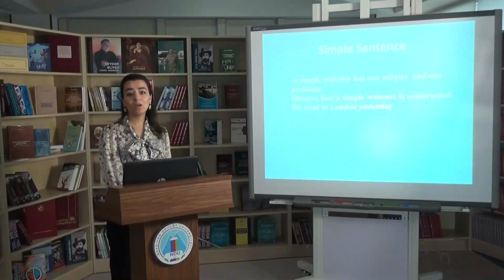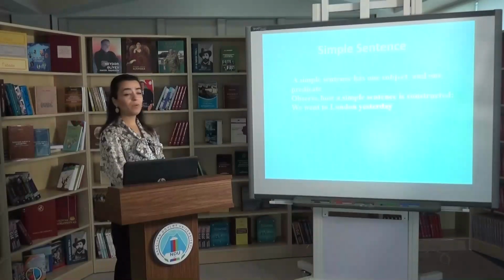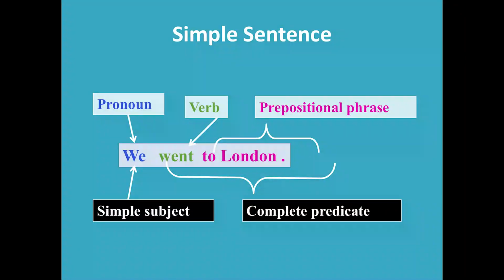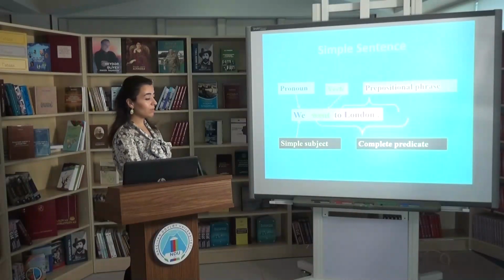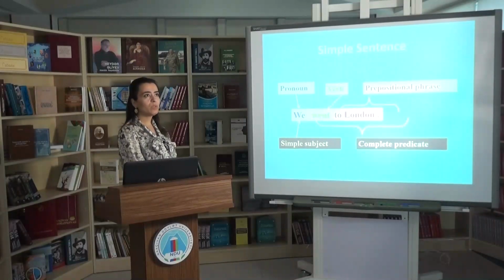Now let's observe how a simple sentence is constructed. For example, we went to London yesterday. In this sentence, we is a pronoun which plays the subject function.